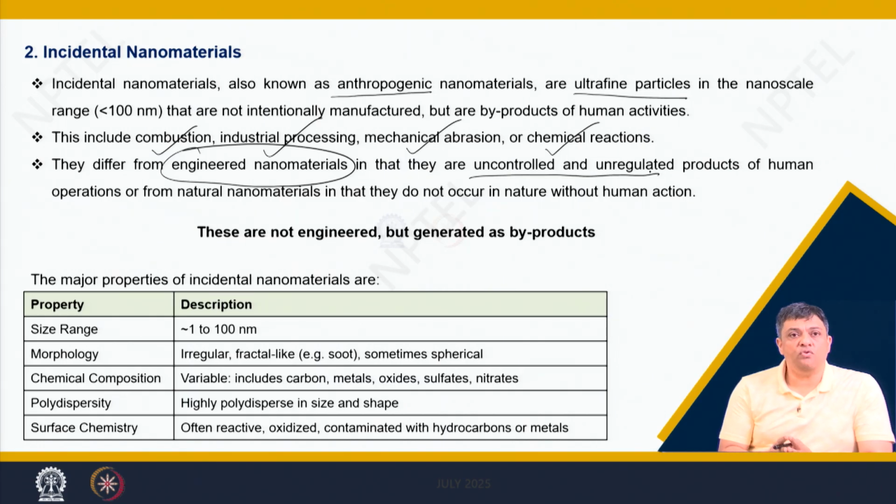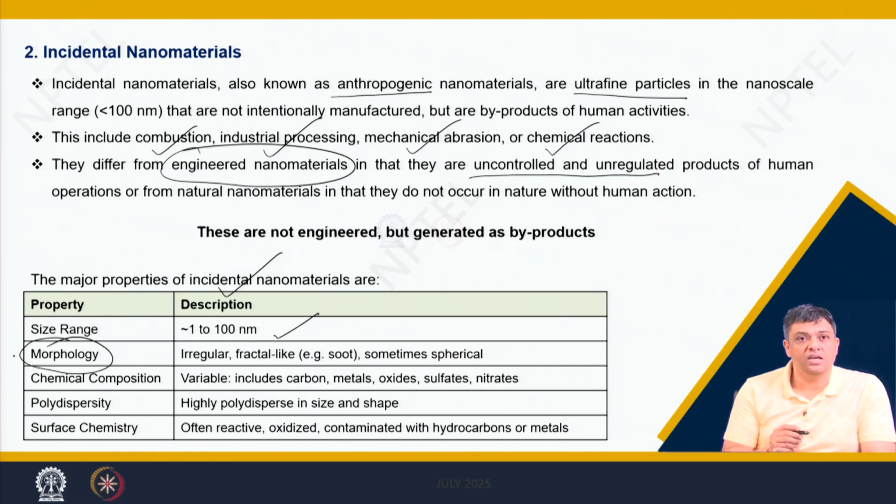The major properties of these incidental nanoparticles are that, as the name has been given, their dimensions are in the range of 1 to 100 nanometers, but as they are not engineered, mostly the shape and the size, that is the morphology of these particles, are irregular, that is fractal like, or if there are certain processes, then they can also be spherical, but you are not forcing these particles into these shapes, they are just stabilizing in that.